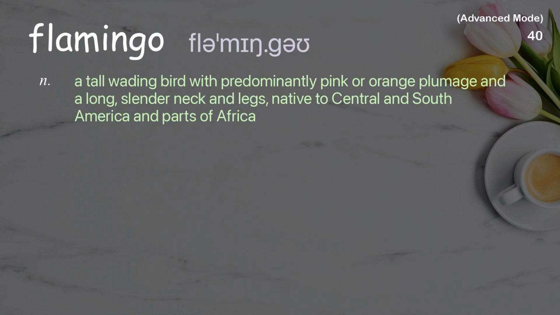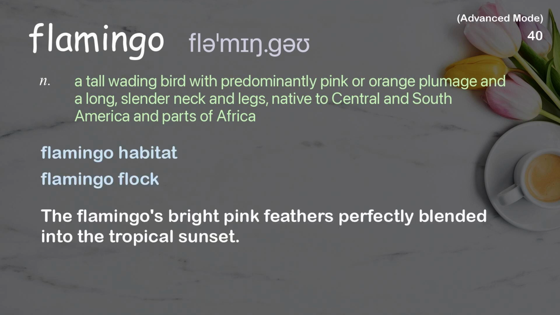Flamingo. A tall wading bird with predominantly pink or orange plumage and a long, slender neck and legs, native to Central and South America and parts of Africa. Examples: Flamingo habitat. Flamingo flock. The flamingo's bright pink feathers perfectly blended into the tropical sunset.